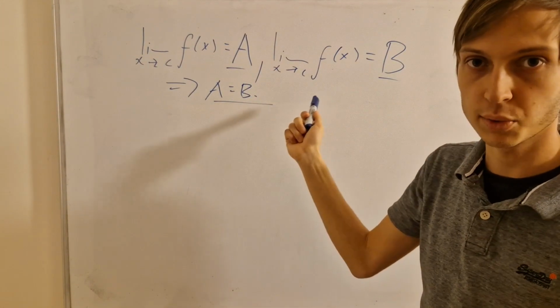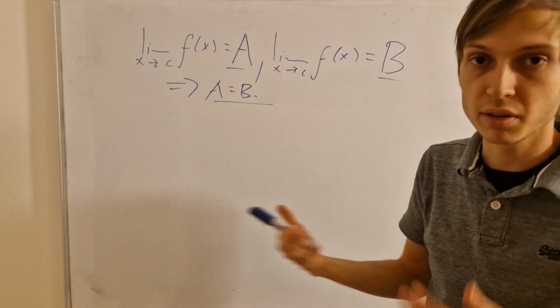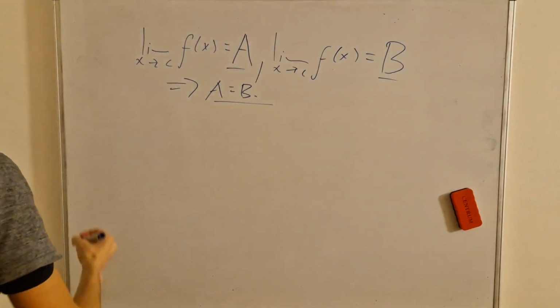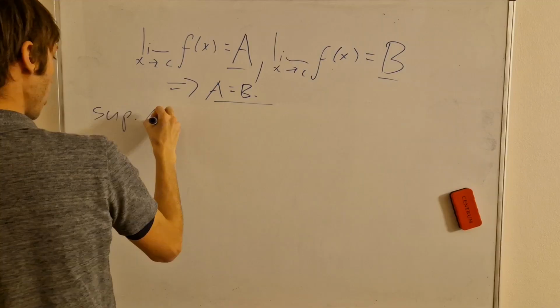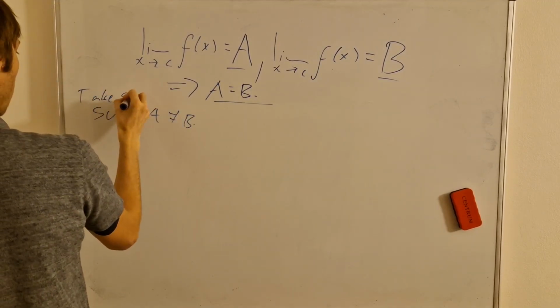Let's prove this theorem regarding the limit of a function going to a and also going to b, that it implies that a equals b if, of course, they approach with the limit the same value c, and that c can be from real numbers or infinities. But anyway, let's prove this. We'll do it by contradiction, so I'll suppose that a is not b. And I also take for the whole time some epsilon higher than 0.